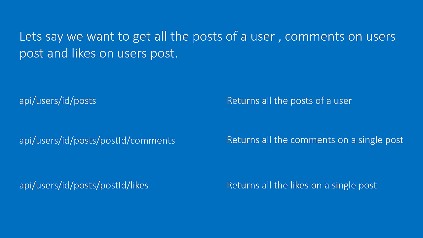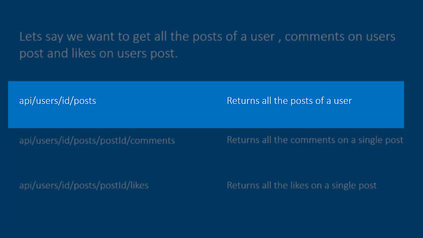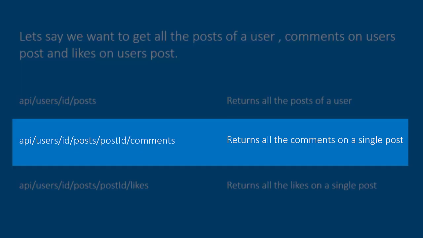So basically, we have three endpoints. The first one is API/users/ID/posts, which will return the posts of a user against the user ID. Then we have another endpoint, API/users/ID/posts/post/ID/comments, and this endpoint will return the list of comments on a single post against the post ID.